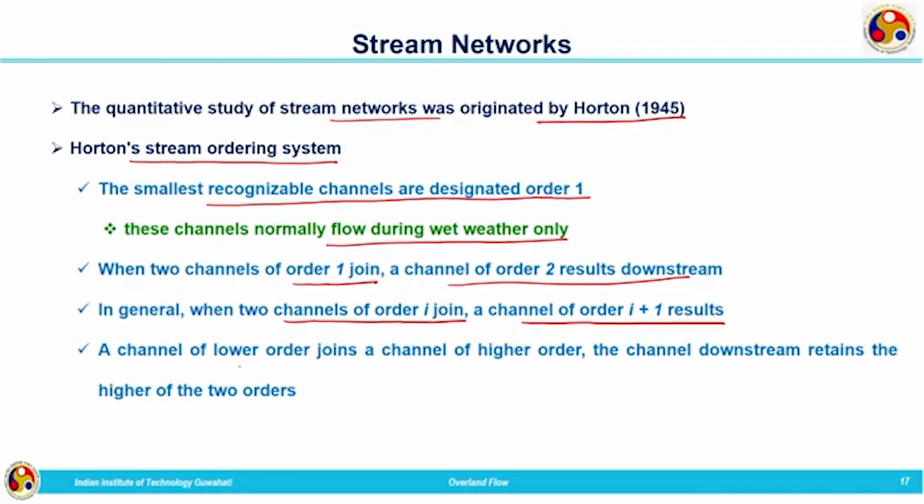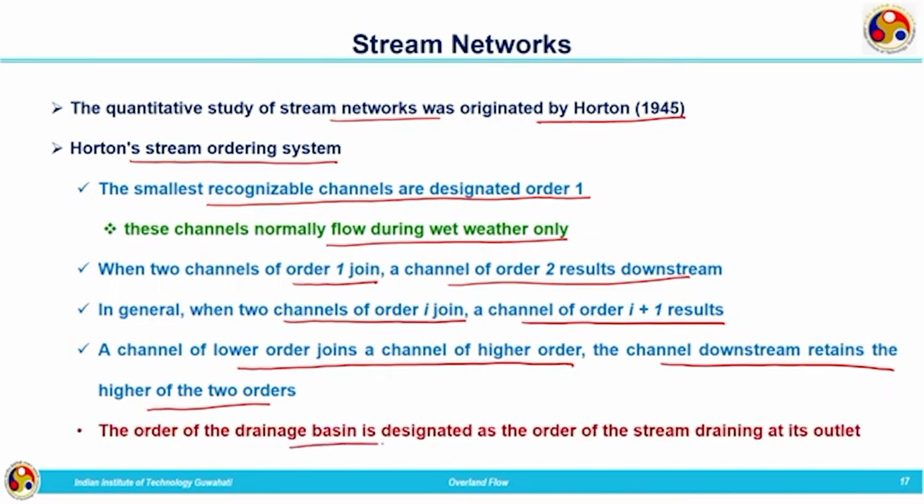When a channel of lower order joins a channel of higher order, the channel downstream will have the higher order. Out of the two orders, the highest order is given to the channel formed out of these two. The order of the drainage basin is designated as the order of the stream draining at its outlet.